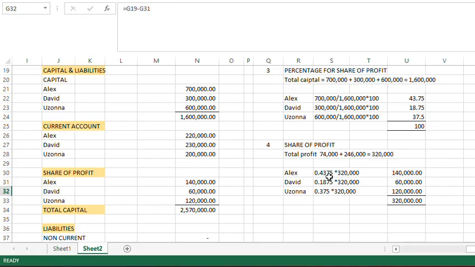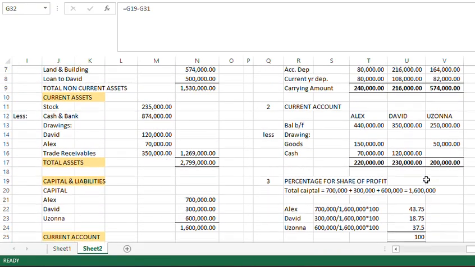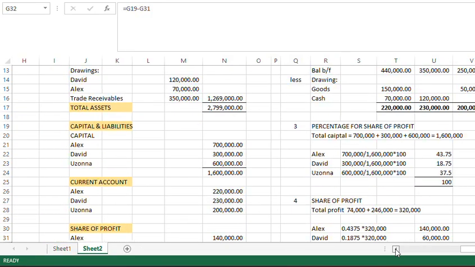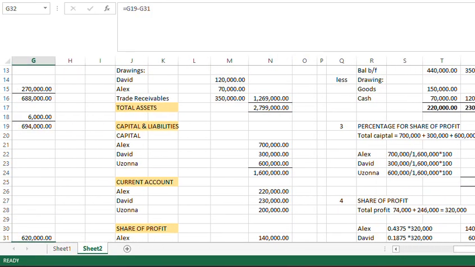Then Alex's percentage for the share of profit is 43.75%, which is 0.4375 times 320, which is the summation of the two profits. You can see Alex has 140,000, David 60,000, Ozonna is 120,000. So I just want to explain the share of profit.